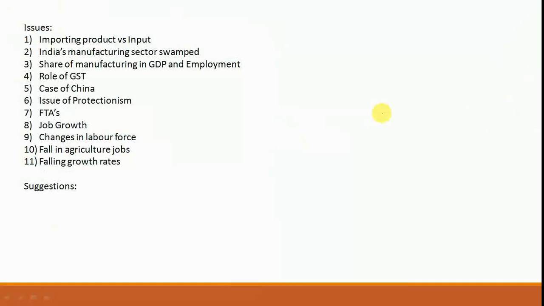Now coming to the issues which have specifically been discussed in the editorial, the first issue is with regards to importing product versus importing the input. Now this is something that we have analyzed, that it is better that an input is imported rather than the product.